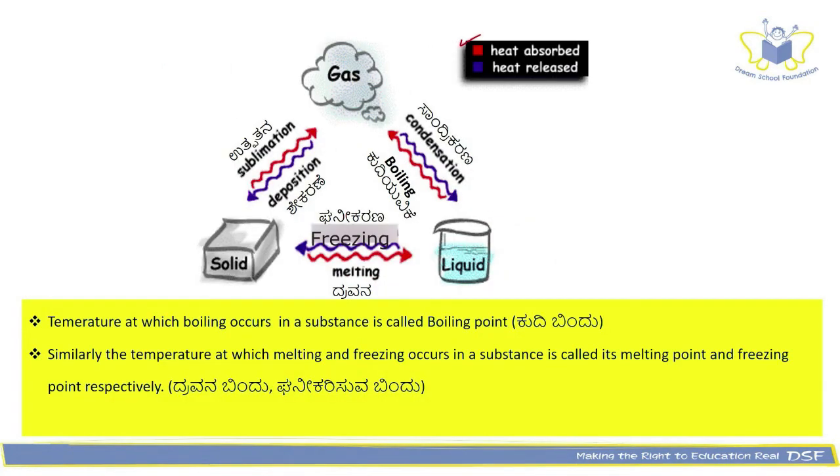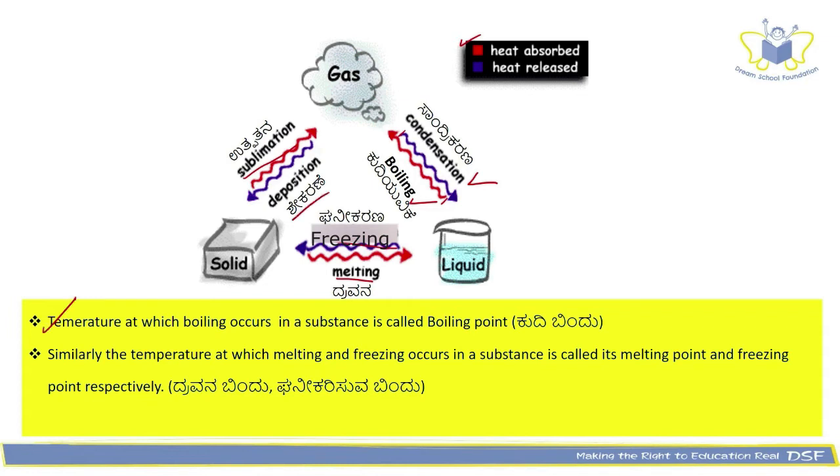Be aware of the color code out here. It just means that red arrow means heating and blue arrow means cooling. Let us look at these techniques. So, conversion of liquid to gas is called as boiling. Conversion of gas into liquid is called as condensation. Solid to liquid is called as melting, and liquid to solid is called as freezing. Solid to gas is called as sublimation, and gas to solid is called as deposition.